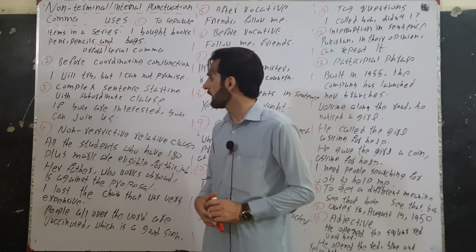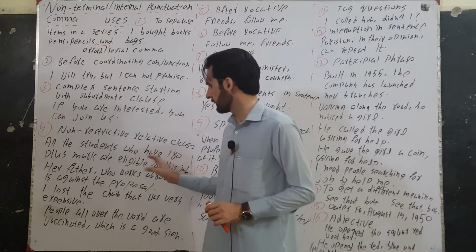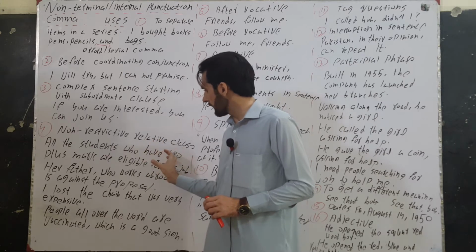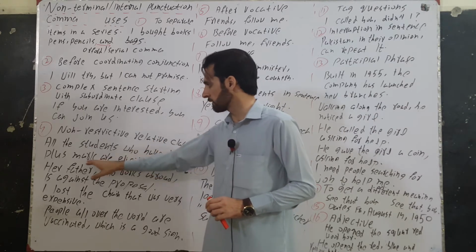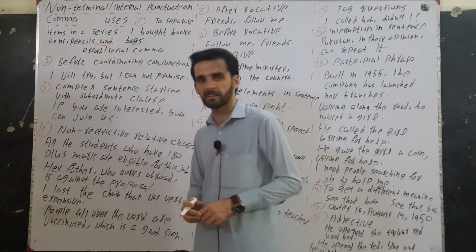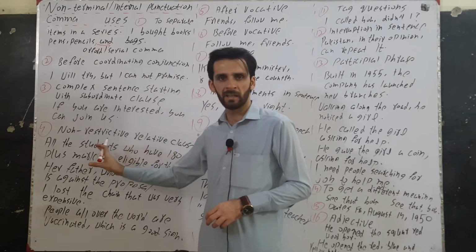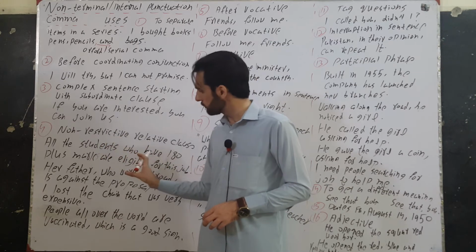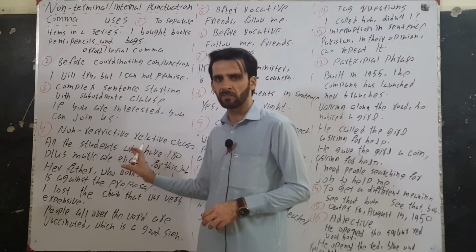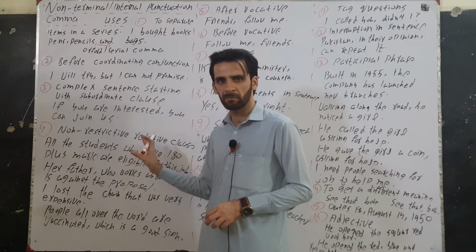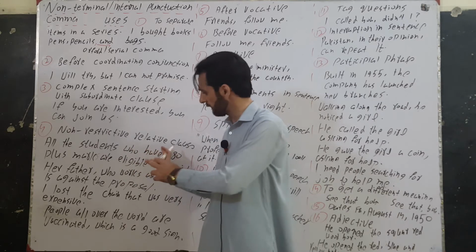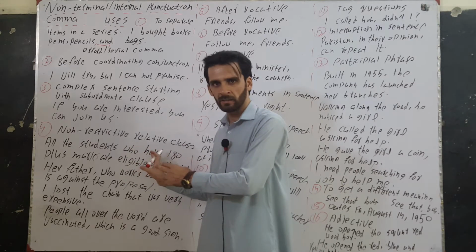Consider this sentence: all the students who have 180 plus marks are eligible for this course. Who are eligible? Who have 180 plus marks. This is a restrictive adjective clause because it is giving essential information. If we remove this information, the meaning changes. If the meaning changes, the information is essential. If the meaning remains constant, the information is non-essential. Here the meaning will change if we remove this clause.